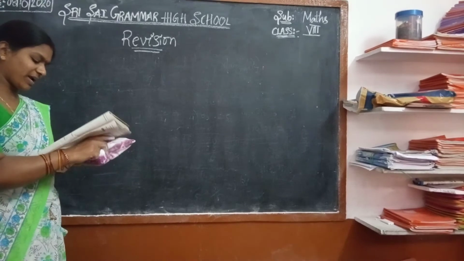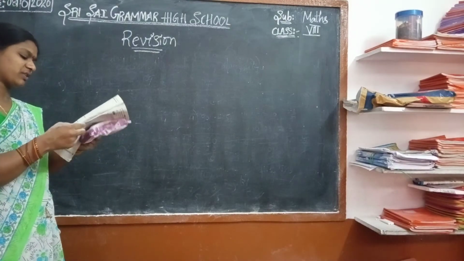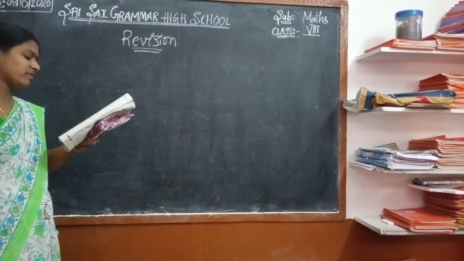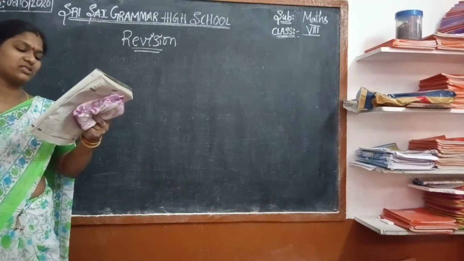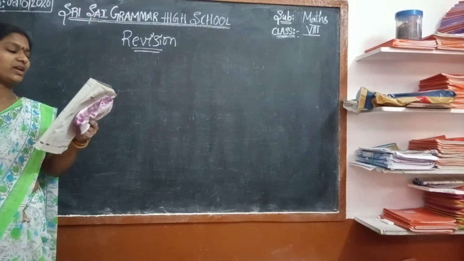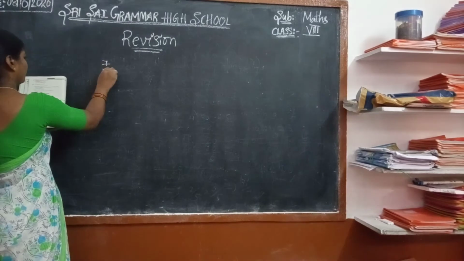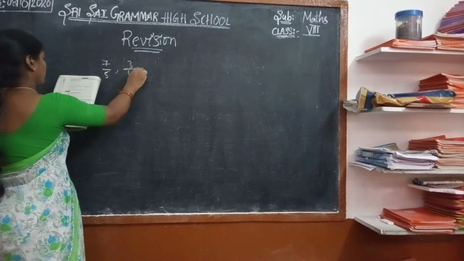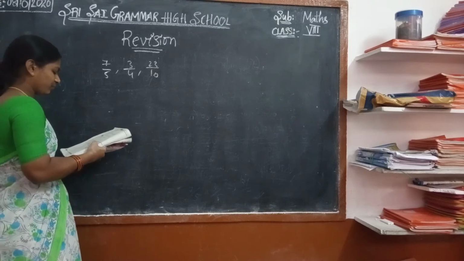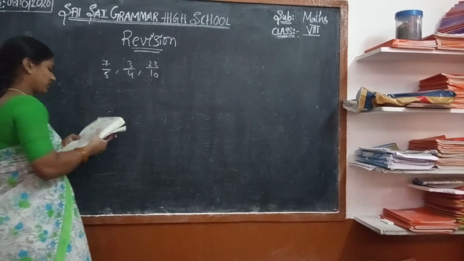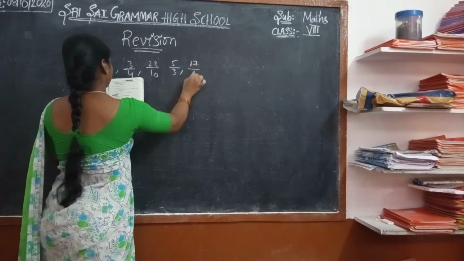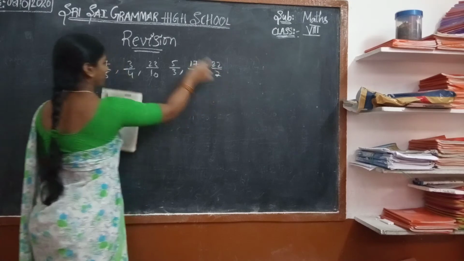Now, write the denominators of the following rational numbers as a product of primes. They have given 7 by 5, 3 by 4, 23 by 10, 5 by 3, 17 by 6 and also 22 by 7.